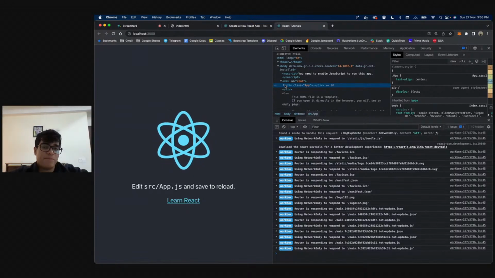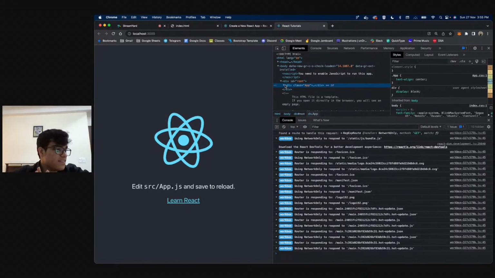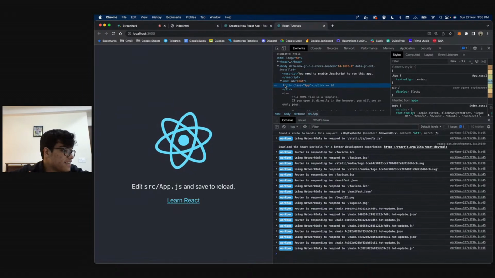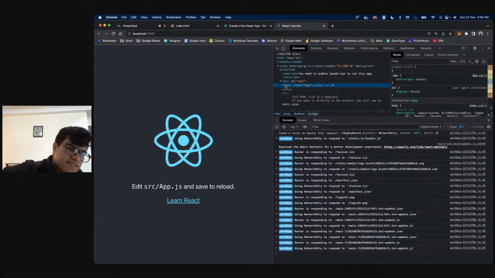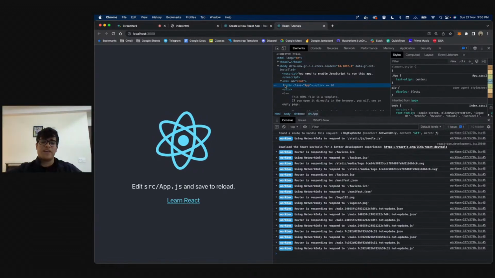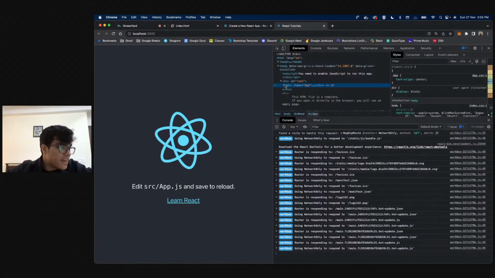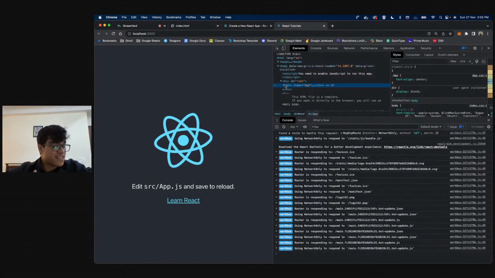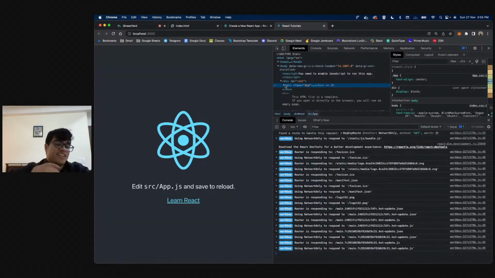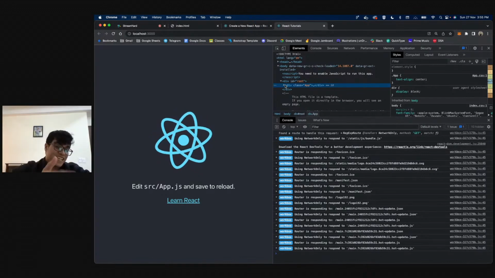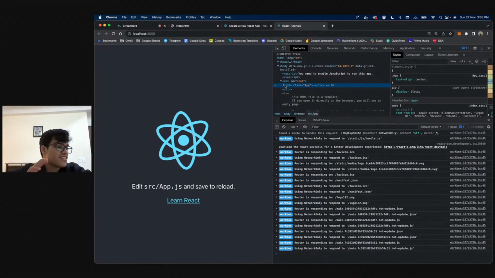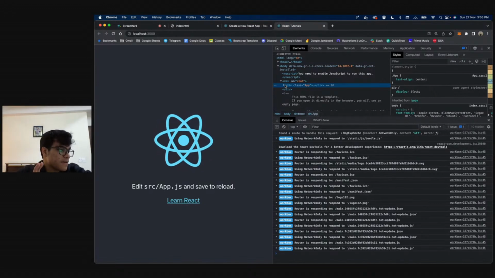So I'm guessing now that you should be able to understand the relation and how this entire thing is working. This is something that not a lot of people understand and not a lot of people go through, but I really wanted to make you guys understand that React is nothing but HTML, just shaped in a different way. At the end of the day, what we see on our screen is HTML, right? We are just writing it using React.